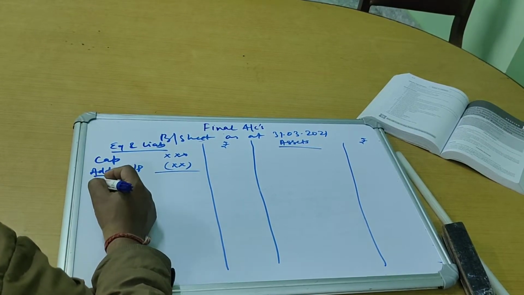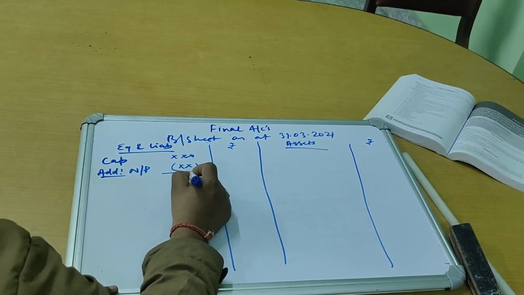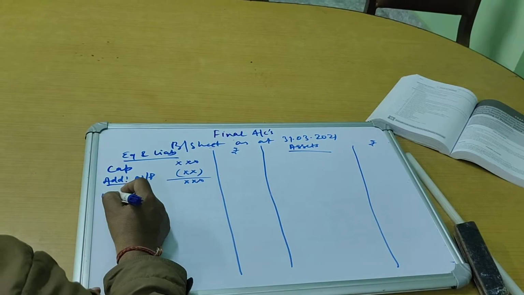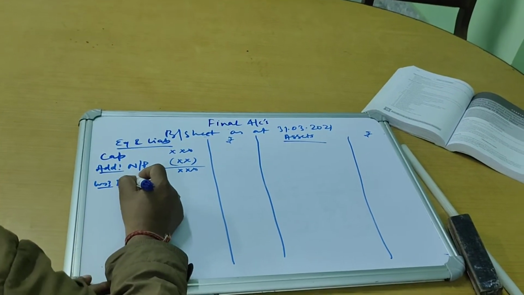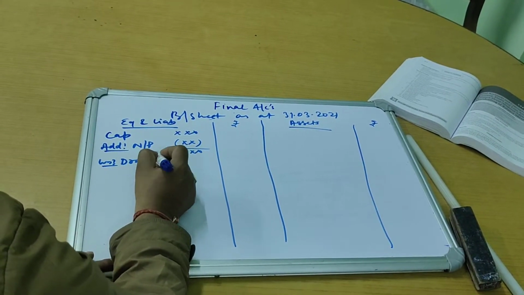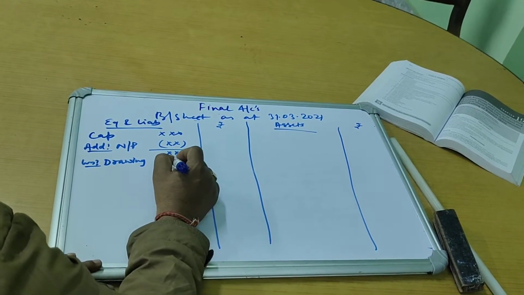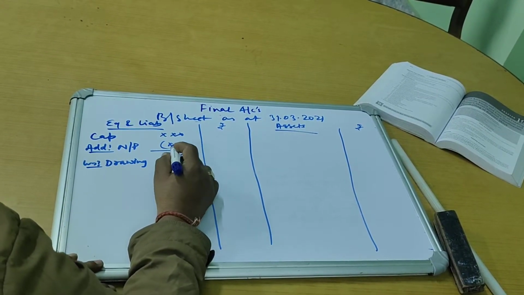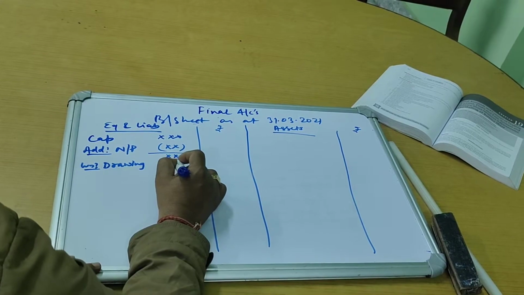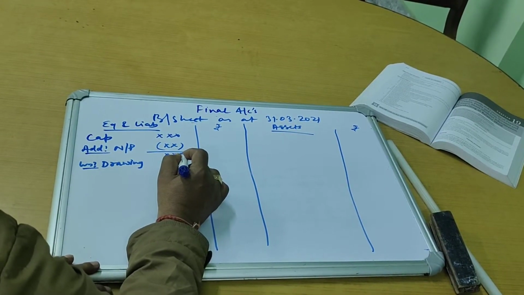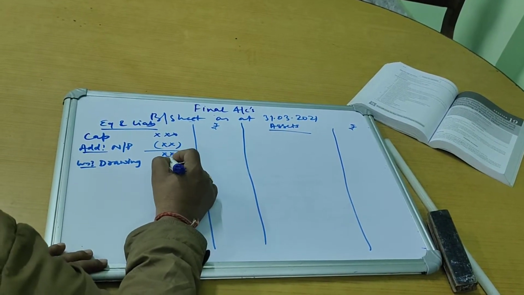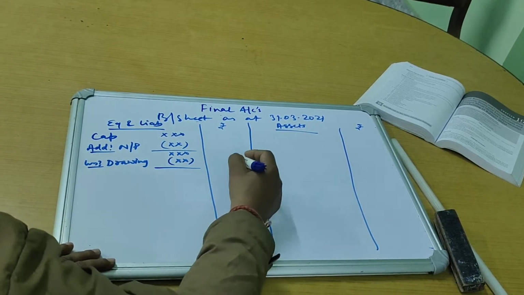Thereafter, whatever withdrawals the owner has made during the year, that is drawings, is to be deducted. And if there is any interest on capital, it will be added. Interest on drawings will be deducted from capital. That adjustment we can also see in one ledger account that we can draw up.